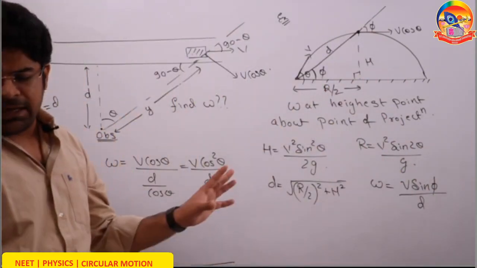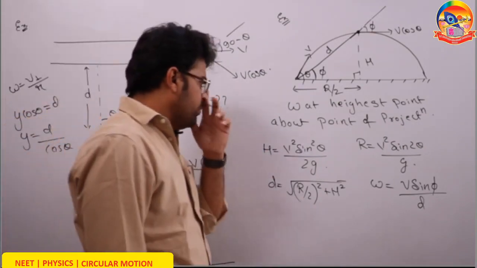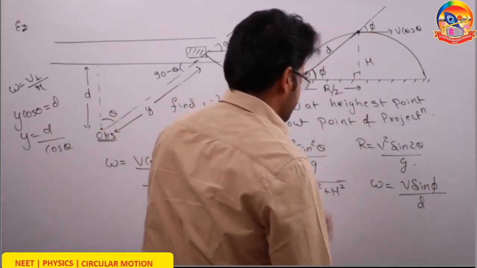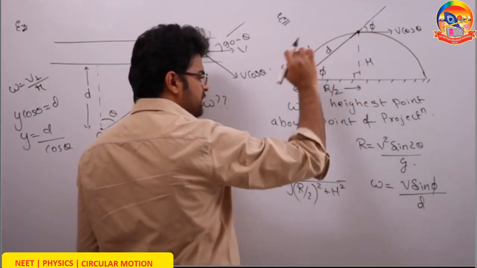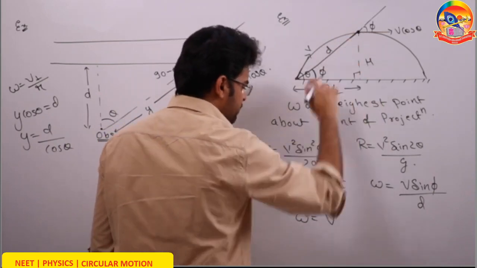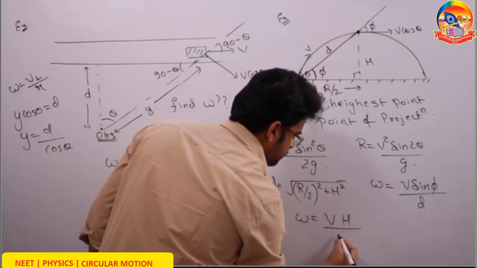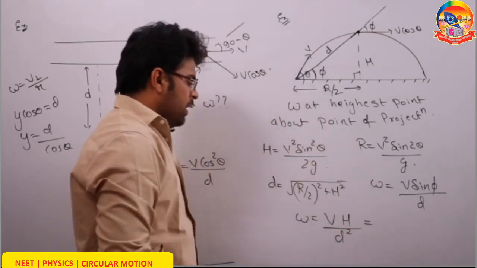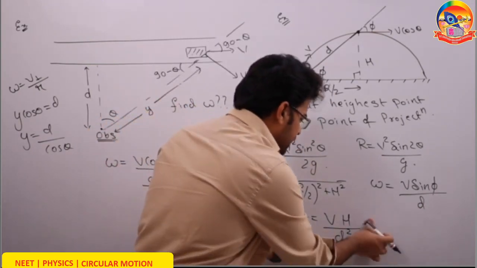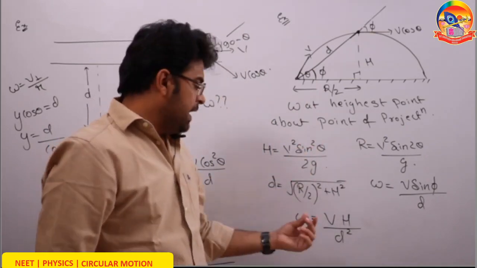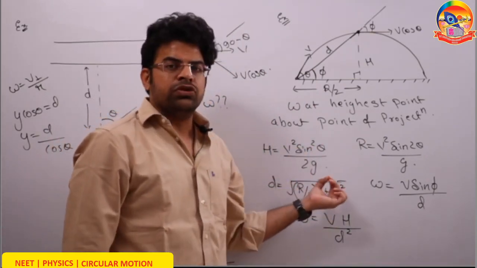Now it looks like a very tough thing to solve. Not at all. You can write sin φ as perpendicular upon hypotenuse. Perpendicular is h, hypotenuse is d. So you get omega as v times h by d, and there is already one d there, so you get d squared. Now here you can substitute h as v² sin² θ by 2g and d as the square root of (R by 2) squared plus h squared.